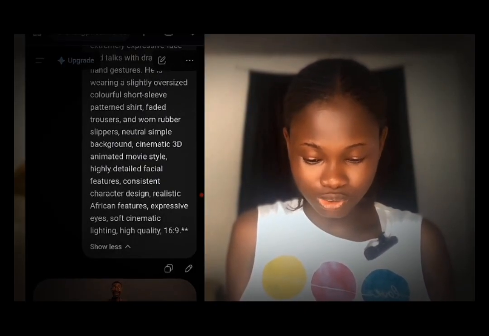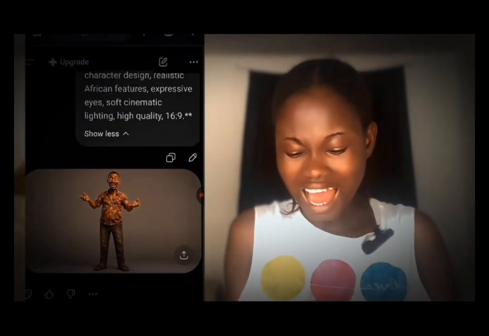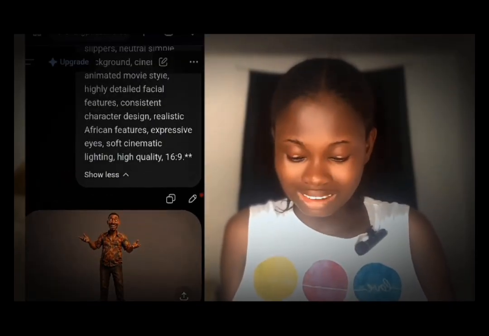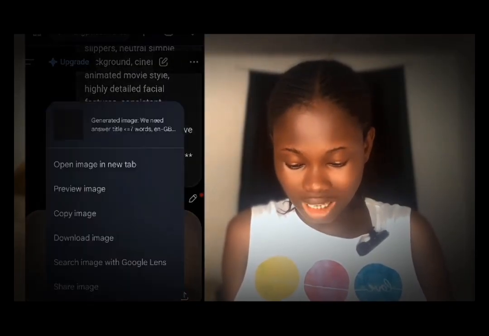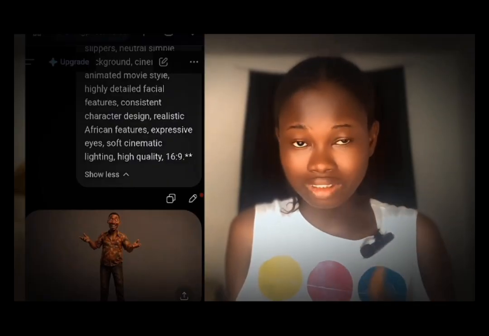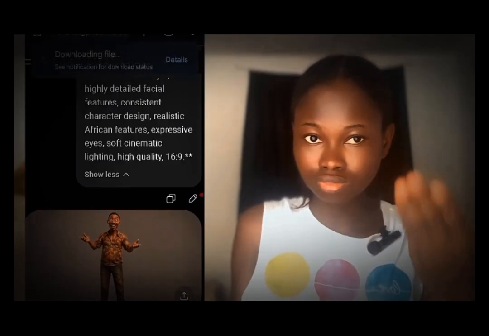This is Shuka's image. Can you see it? Look at the 3D image. It is so crystal clear and so good. Okay, we're going to save Shuka's image by tapping on the image and click on download image, and Shuka's image will be saved to our gallery. We'll do the same thing to Amaka and Emeka.